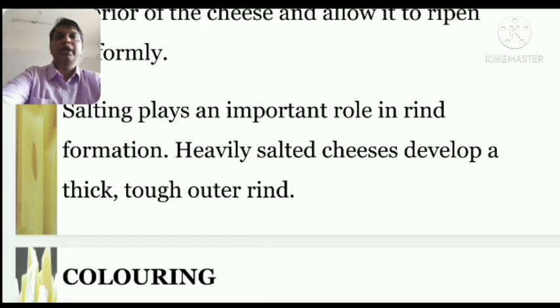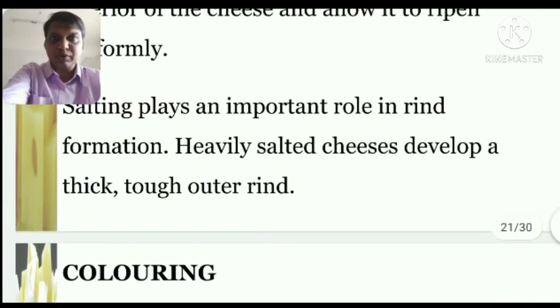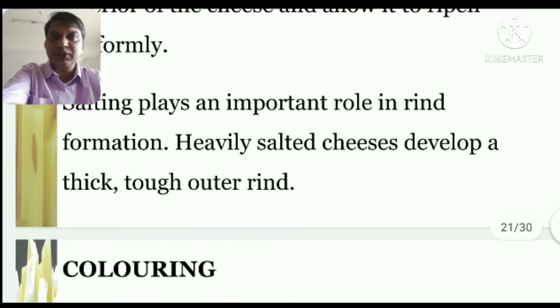Okay, so as we know, we can put the salt at various stages. As we need a different texture or a different physical state of the cheese, we put the salt according to that.